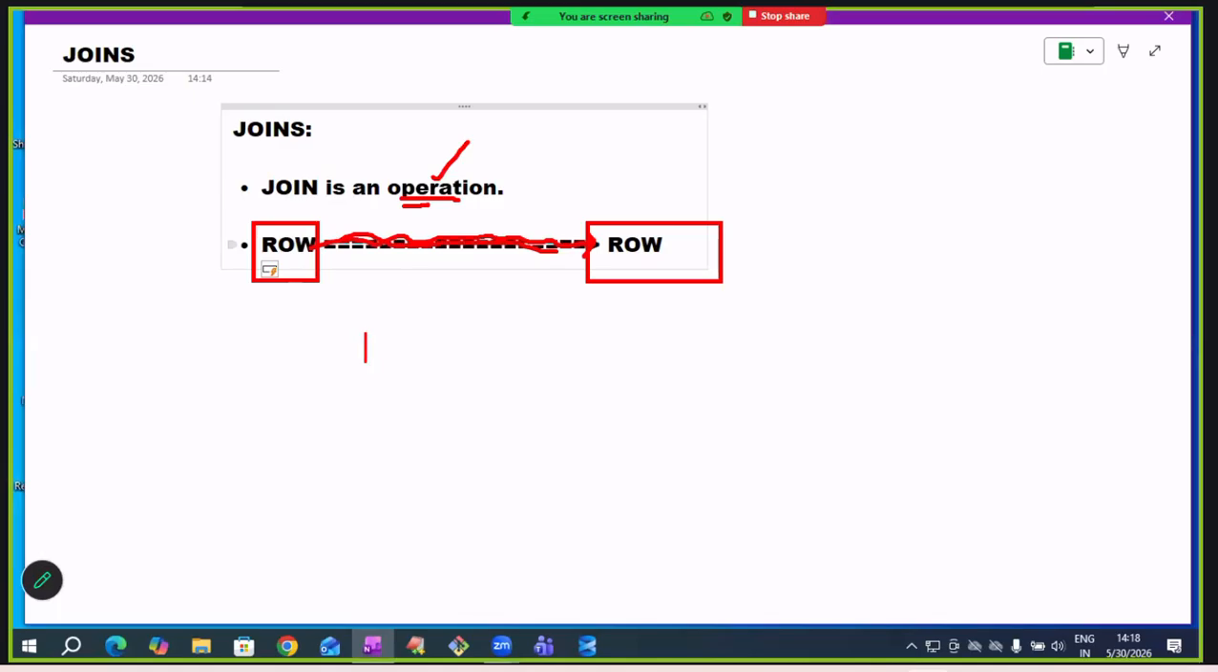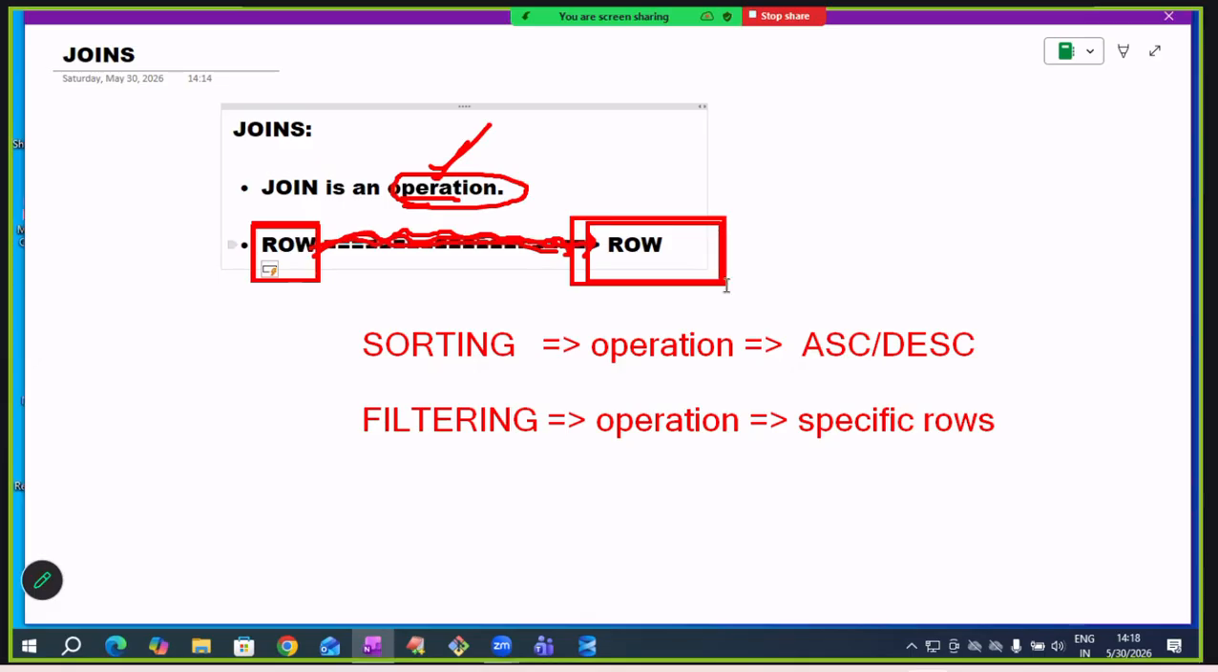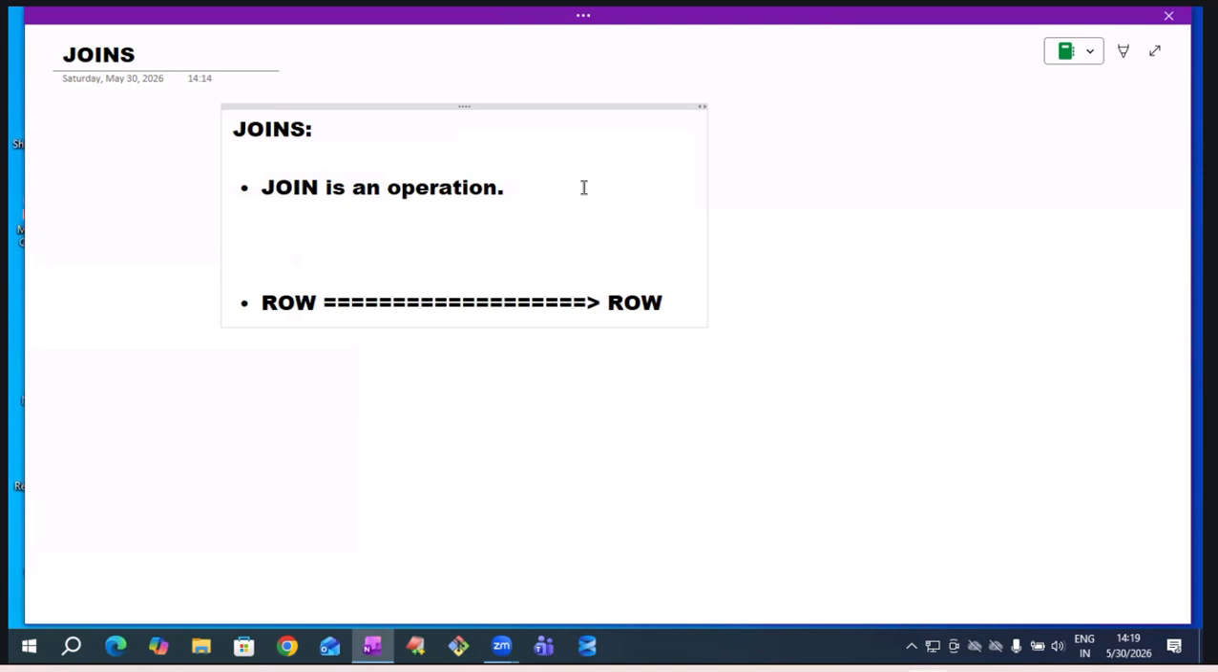Once again, sorting is an operation: it arranges records in ascending or descending order. Filtering is an operation: it selects specific rows. In the same way, a join is an operation. In the join operation, one table row is joined with another table row based on some condition.